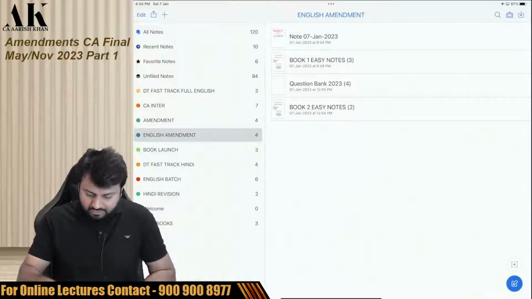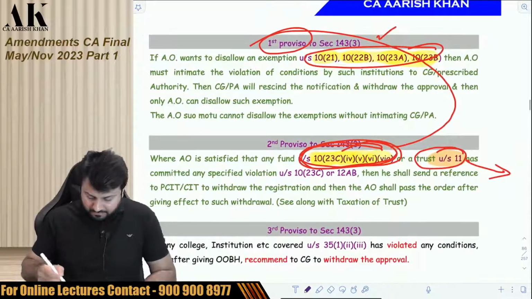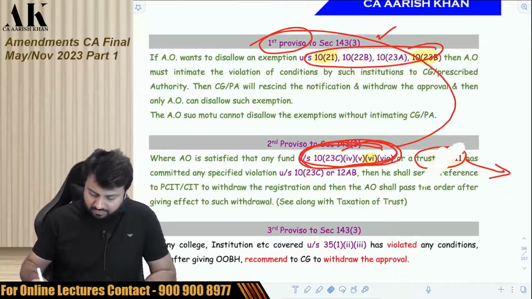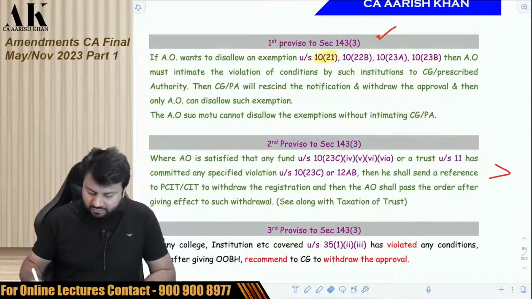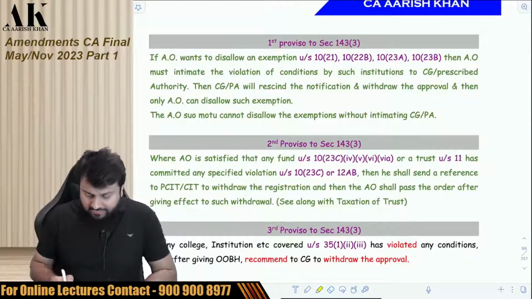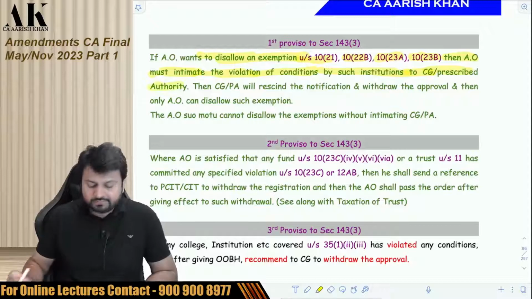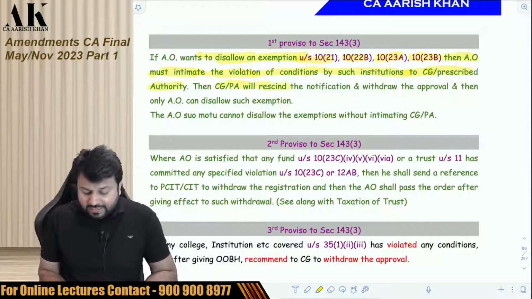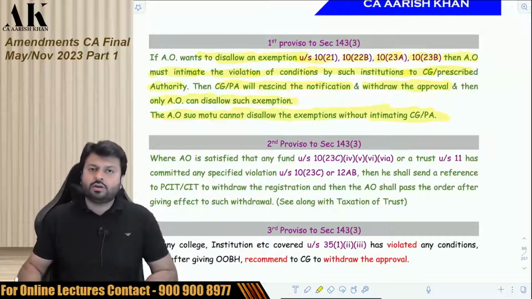Okay. I'll just show you where exactly the provision is. Now we will read both the provisions. What is given in the first proviso? If the AO wants to disallow exemption under 10(21), 10(22B), 10(23A), 10(23B), then the AO must intimate the violation of the conditions by such institution to the central government or prescribed authority. The central government or prescribed authority will rescind the notification, withdraw the approval, and only then can the AO disallow such exemption. The AO suo motu cannot disallow the exemption without intimating the central government or prescribed authority.